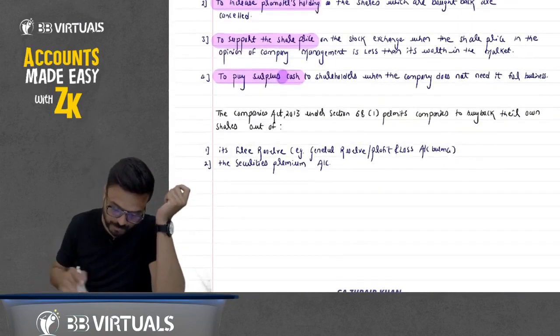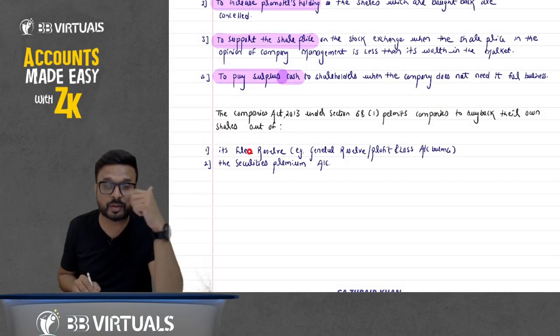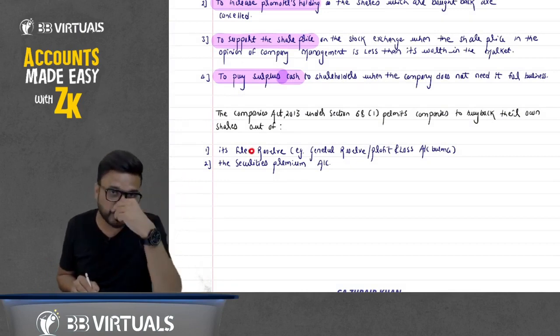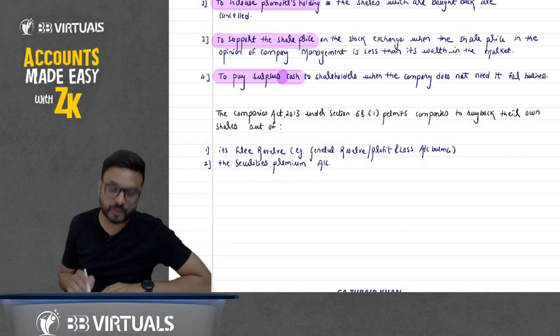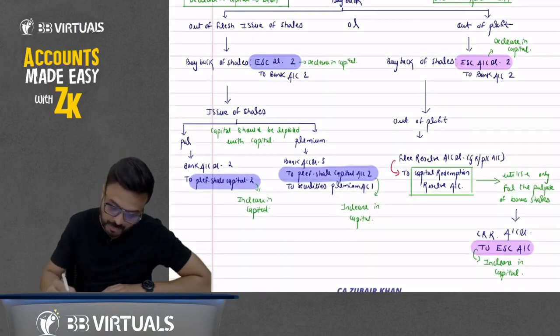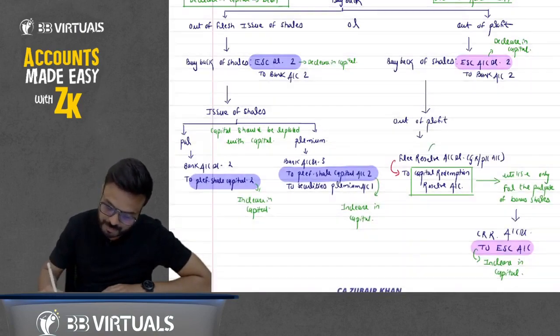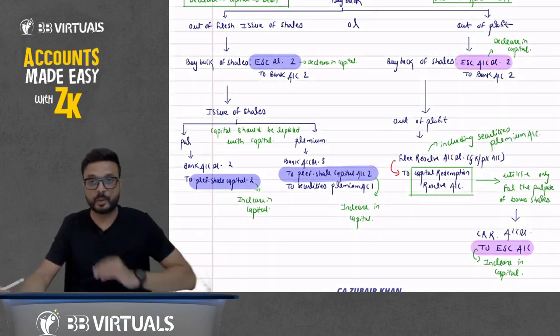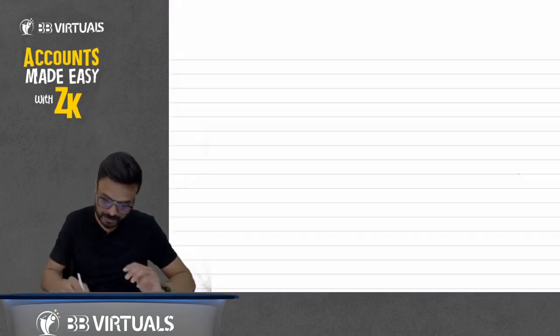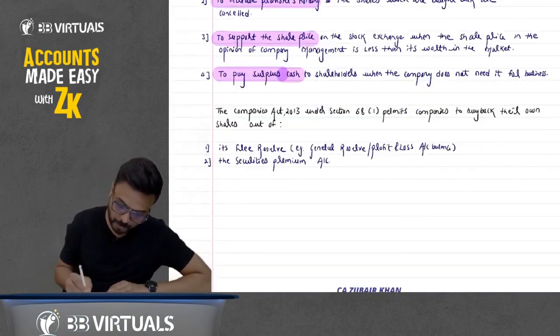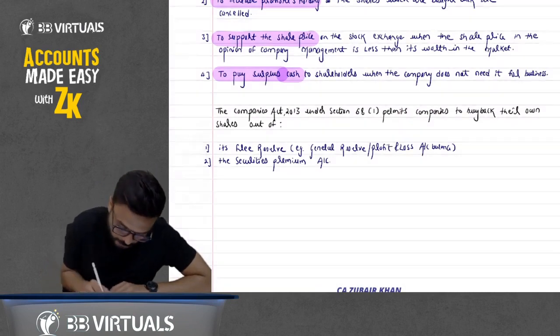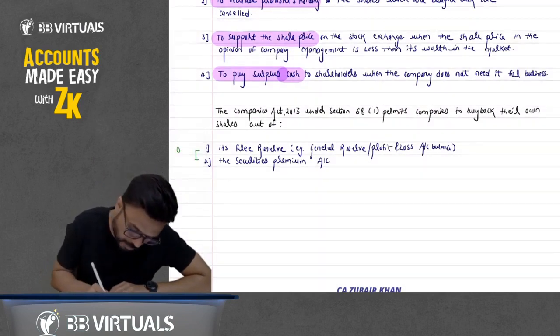Out of profit means you are creating the CRR account by utilizing this free reserve, but that free reserve includes securities premium. So you can also utilize free reserve including securities premium account. So these two points are out of profit.